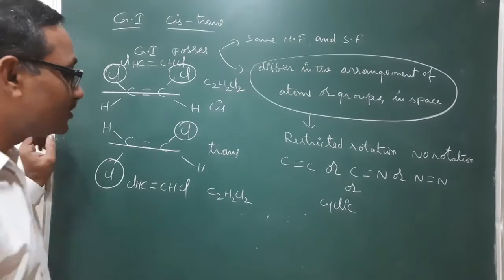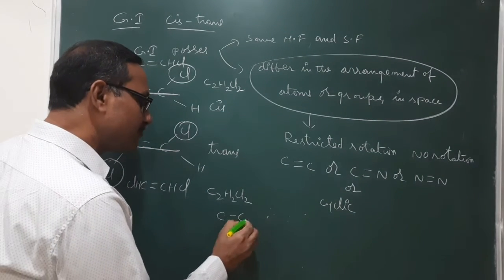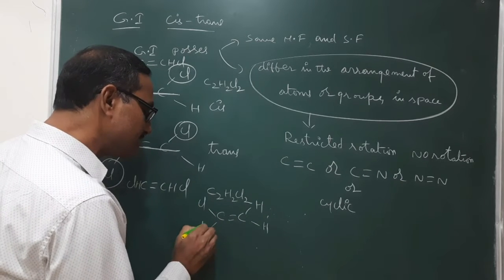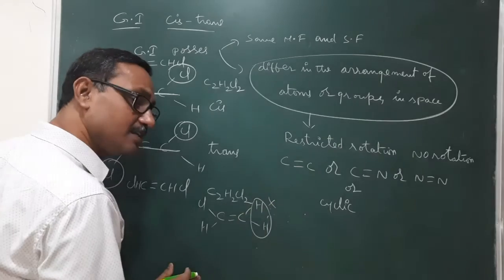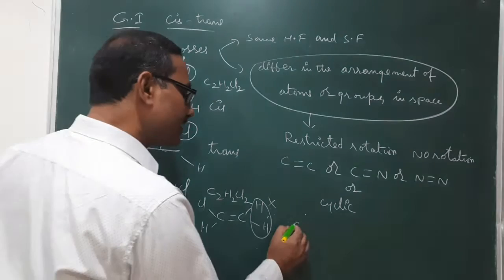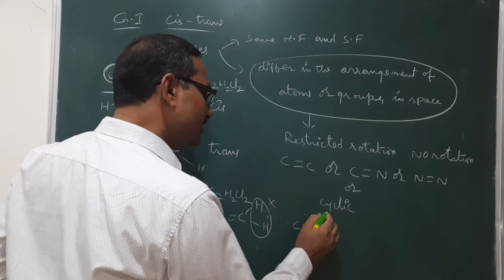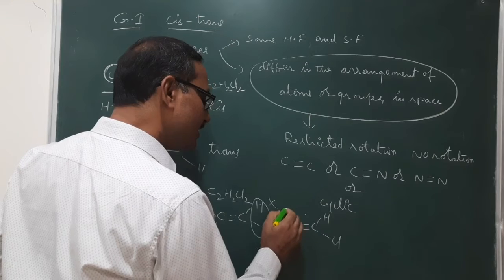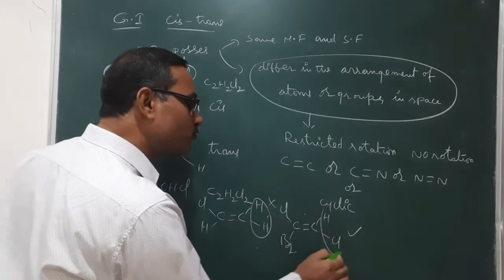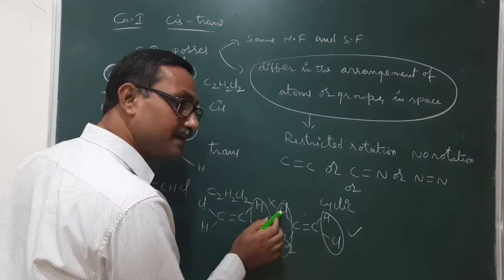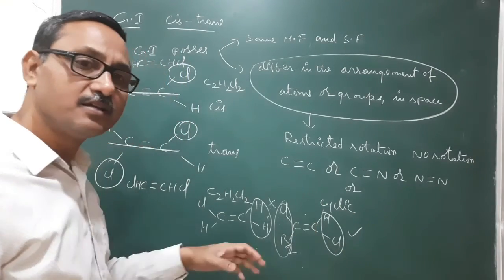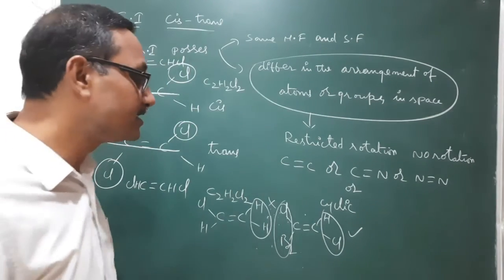Now take a different example, C double bond C. Here H is there, H is there, here Cl, H is there. It will not exhibit geometrical isomerism because these two are the same groups. Similarly, take a C double bond C, here H, Cl, here Cl, Br. Yes, it will exhibit geometrical isomerism because these two are different as well as these two are different.